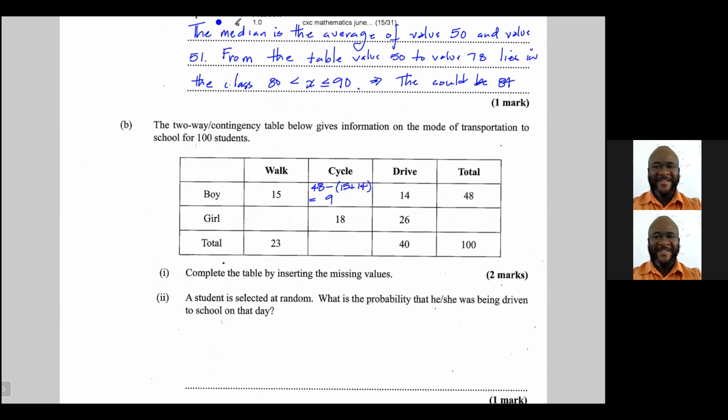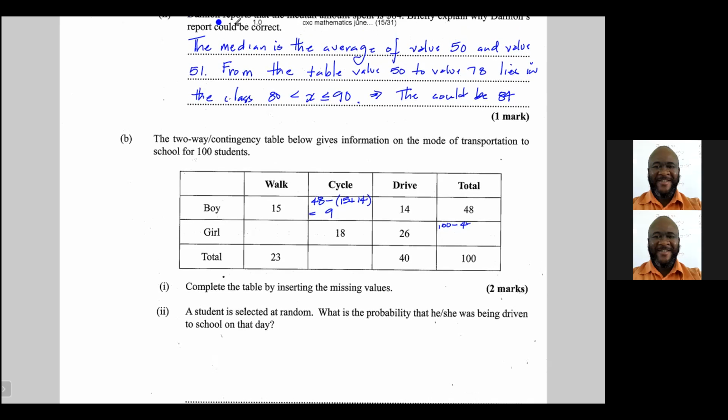The total number of girls would have to be 100 minus 48, so the total number of girls would be 52. There are 52 girls.